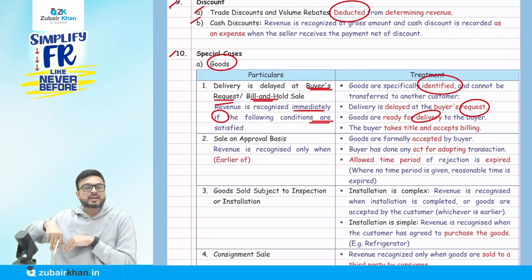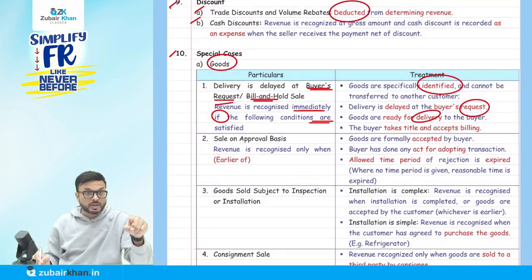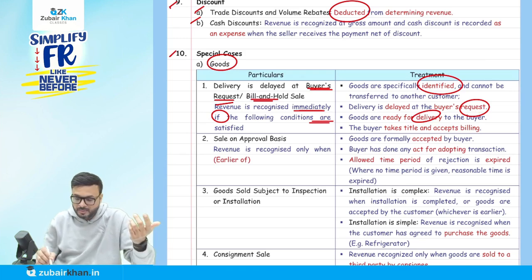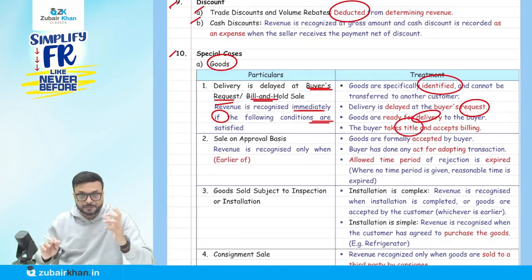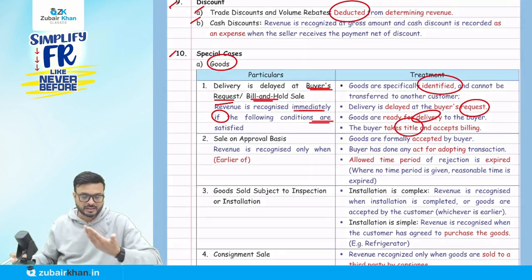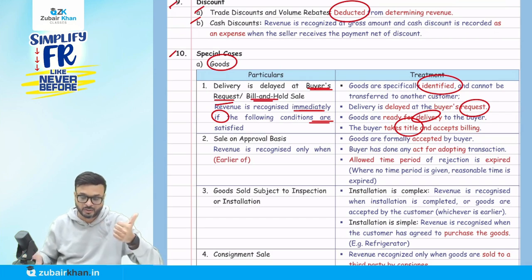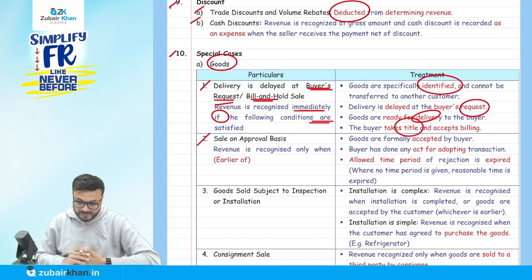So I will recognize revenue today only, because the goods are identified, you requested me to delay, I am ready to deliver it anytime when you tell me, and the title has been transferred to the customer. If these 4 conditions are satisfied, we are going to record it as revenue even though goods are not yet delivered to the customer. Okay. Now the second is sales on approval.